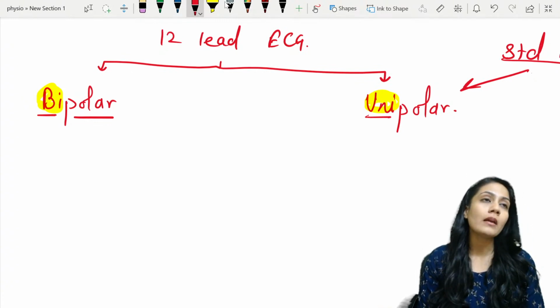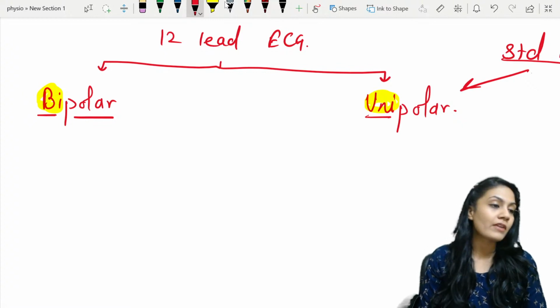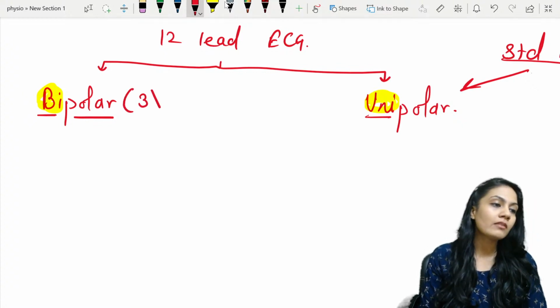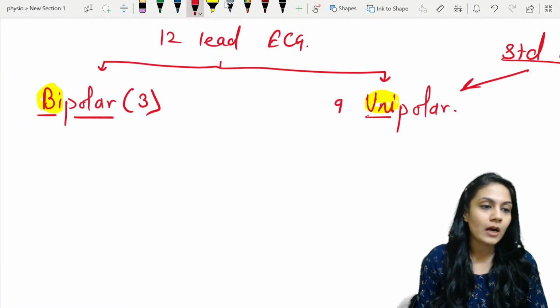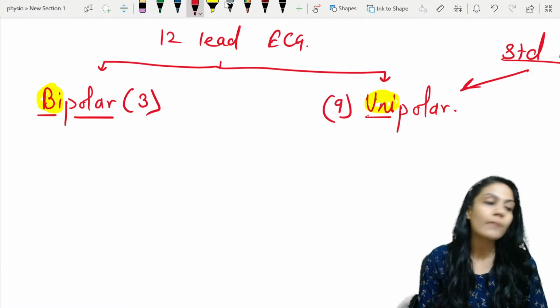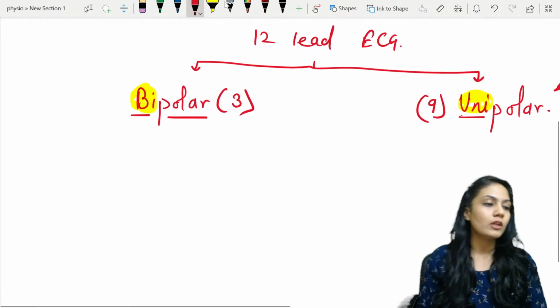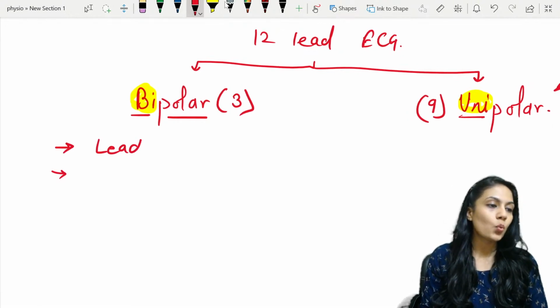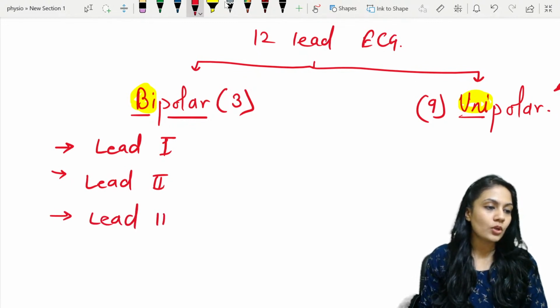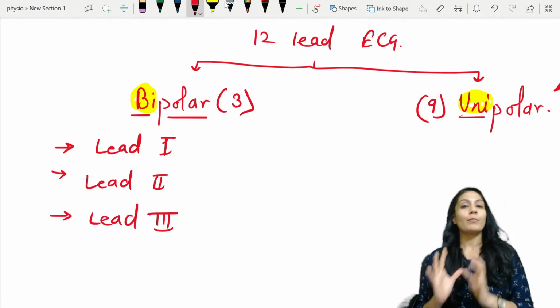Now, how many bipolar leads do we have out of these 12? Remember, there are 3 bipolar leads and the remaining 9 are unipolar leads. Which are the bipolar leads? Simple: lead 1, lead 2 and lead 3. They are the 3 leads in the bipolar leads.